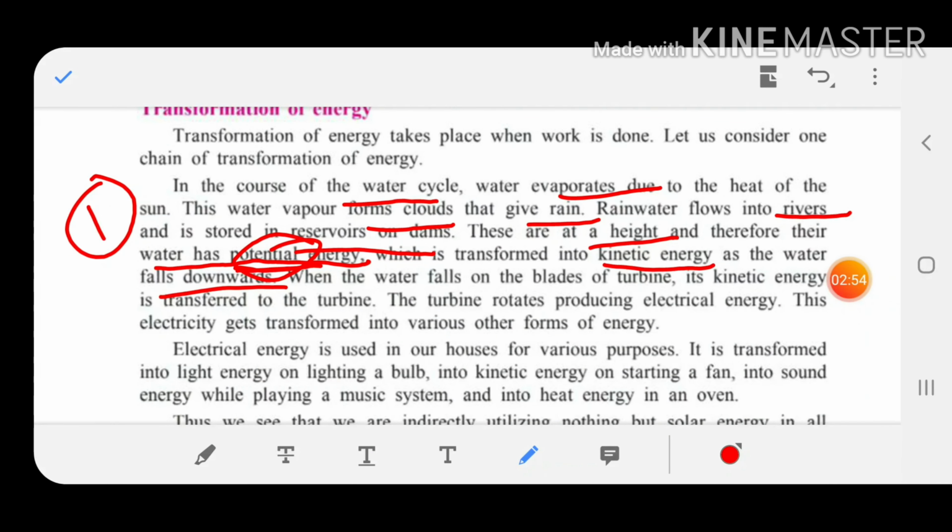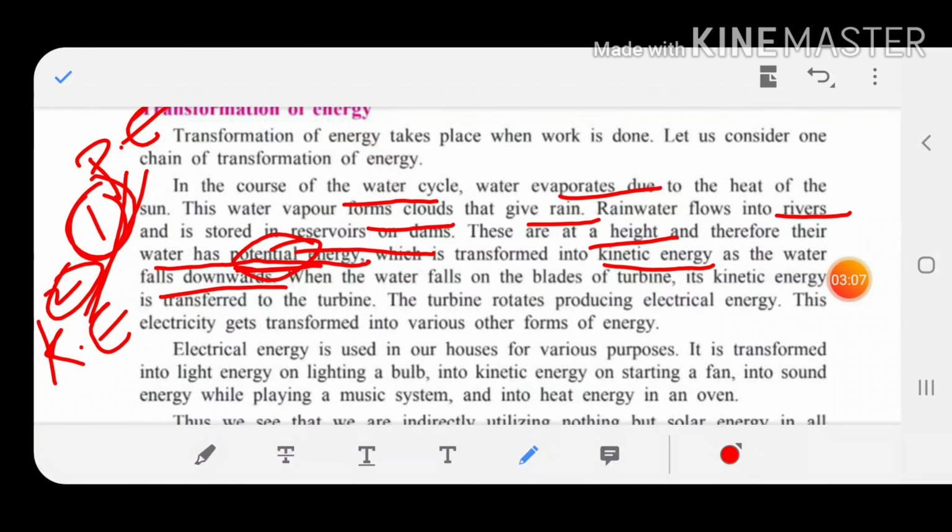First, it is stored in the dam, so it has which energy? Potential energy. Later on, when that water is made to fall down, that potential energy gets converted into which energy, children? Second energy is kinetic energy. When that water falls from a great height, when the doors of the dams are opened, that water falls down at a great speed and it gets converted into which energy, children? Kinetic energy, as water falls downwards. When the water falls on the blades of the turbines, its kinetic energy again is transferred to the turbines. These turbines rotate, producing electrical energy.